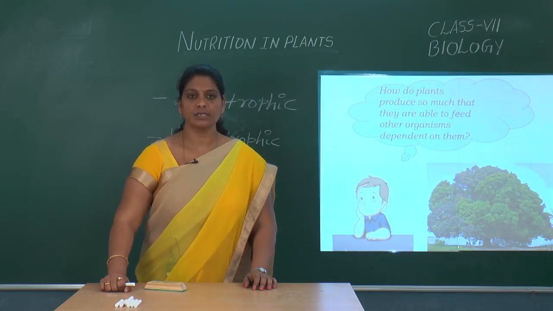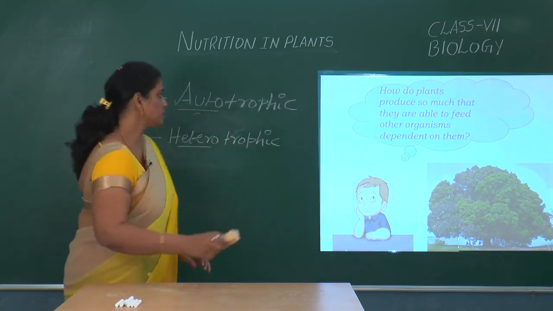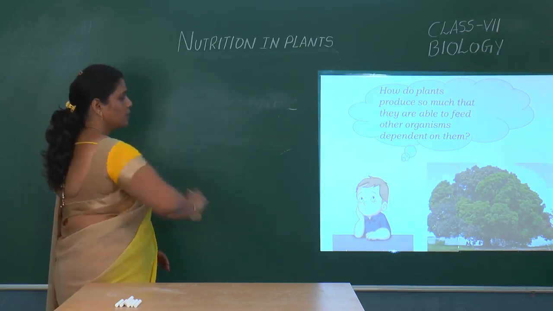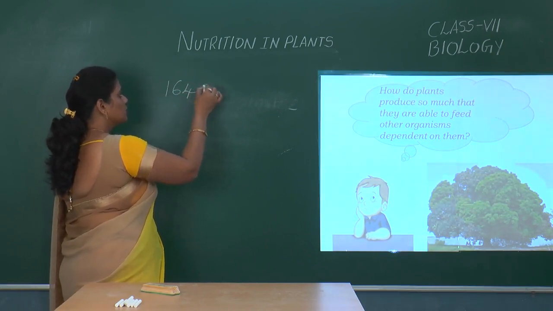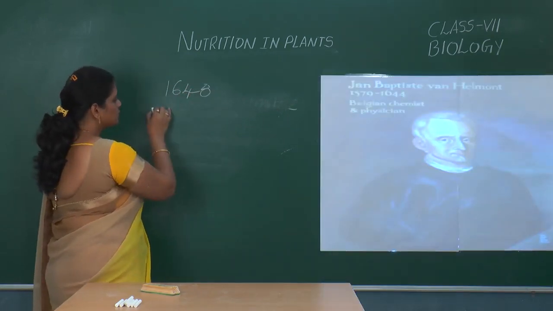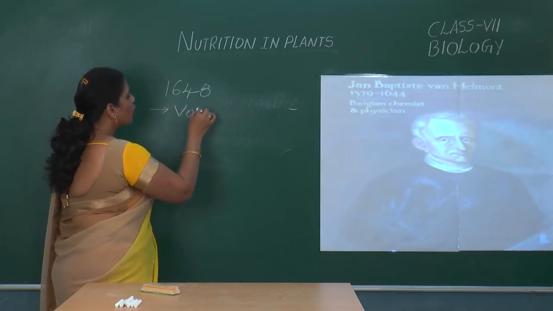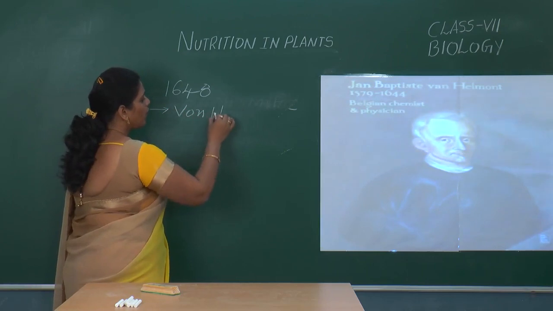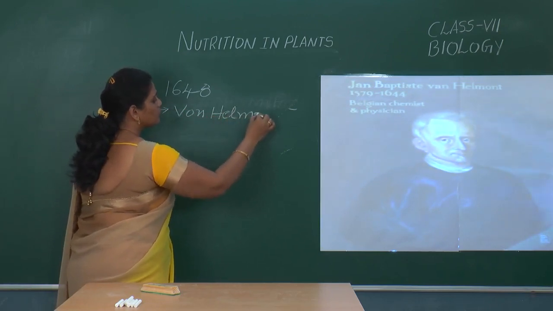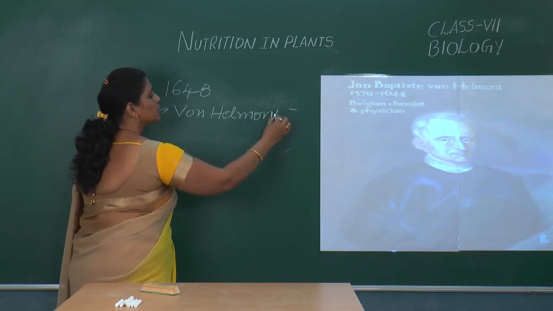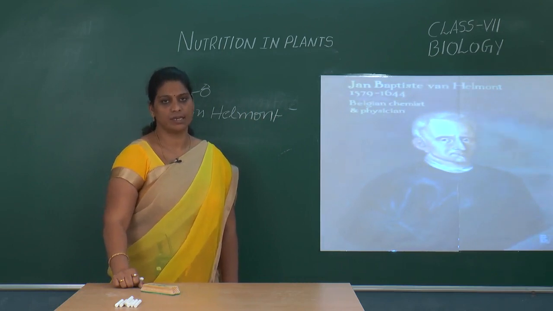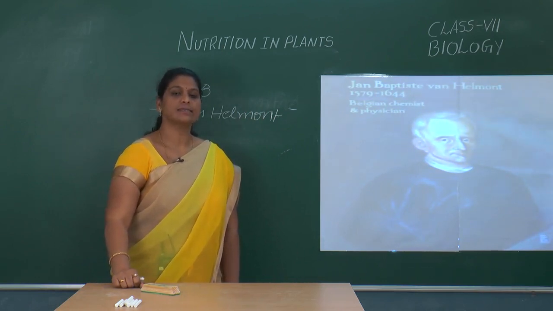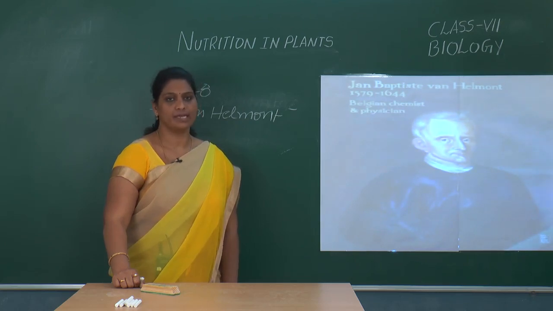For 350 years, we believed the same thing, but in 1648, the scientist called von Helmont conducted an experiment to prove the theory of Aristotle, and he conducted that experiment for about 5 years.